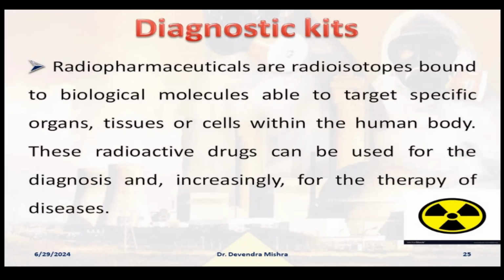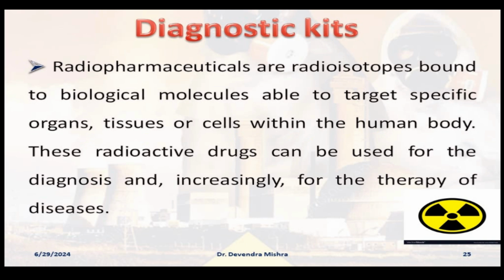Okay. And then the diagnostic kits, something very, very important. See, radiopharmaceuticals are radioisotopes bound to a biological molecule, and the biological molecule is able to target specific organs, tissues, or cells within the human body.